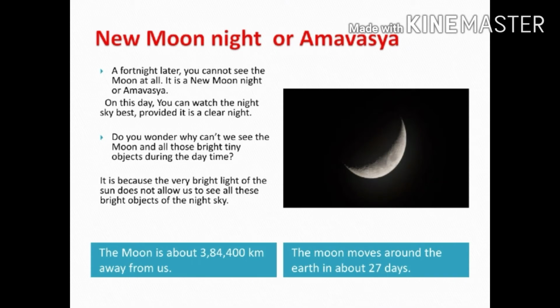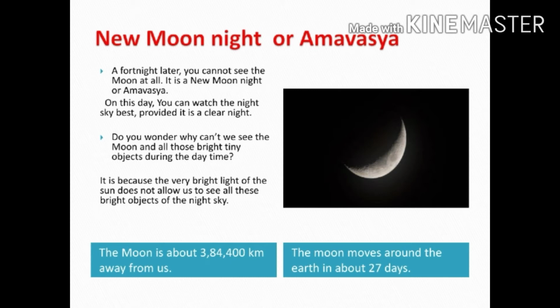Next is called new moon night or Amavasya. A fortnight later, you cannot see the moon at all. It is a new moon night or Amavasya. A fortnight means a period of 2 weeks. On this day, you can watch the night sky best, provided it is a clear night.